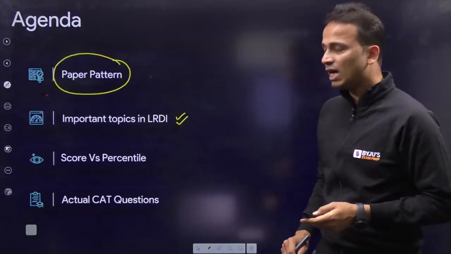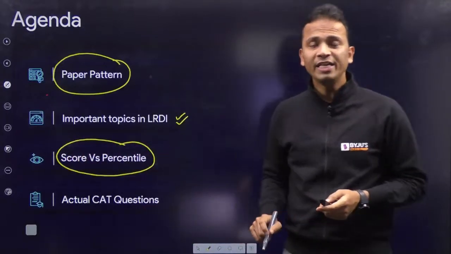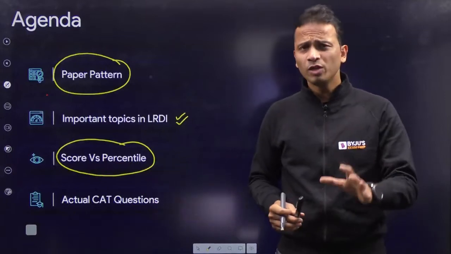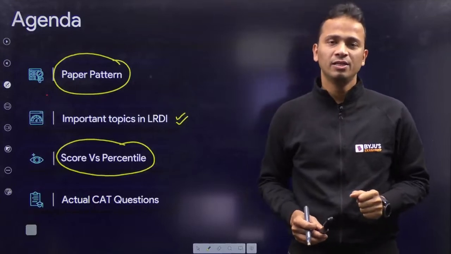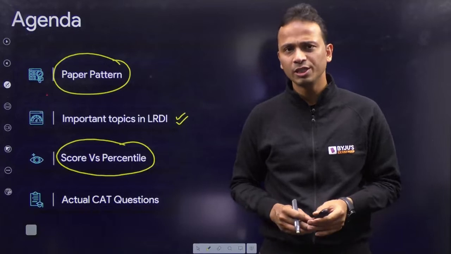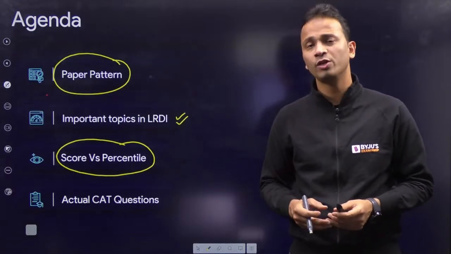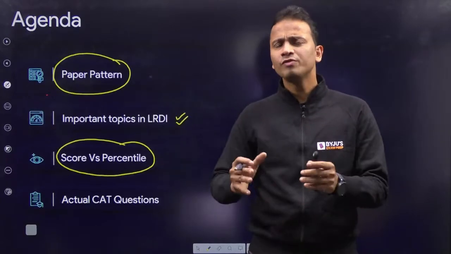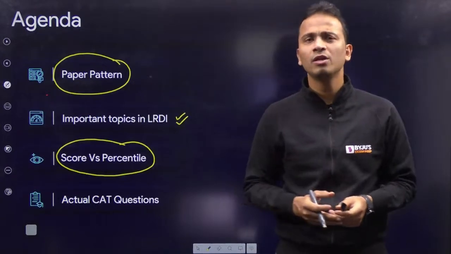After that, we'll be looking at score versus percentile. Why do we need to map score and percentile together? It will be important to set a proper, realistic target. Last year, as we have seen, there were 4 sets of 5 questions each. In total there were 20 questions in one of the slots for the LRDI section, and for these 20 questions we are given 40 minutes.